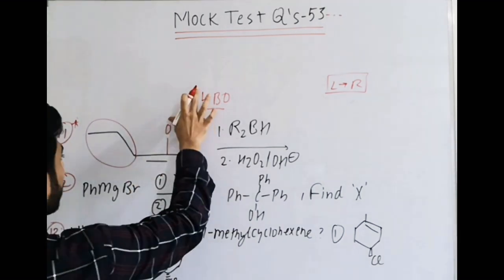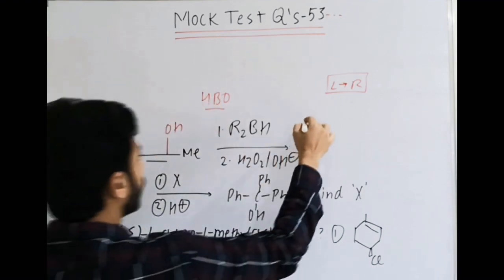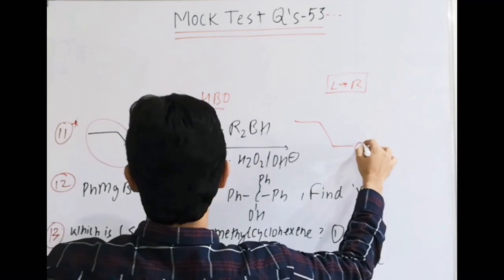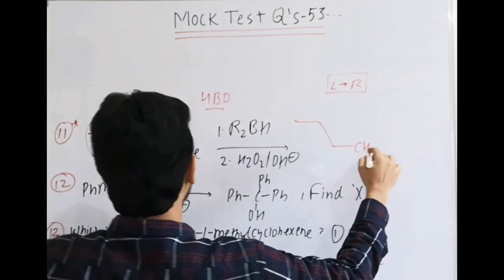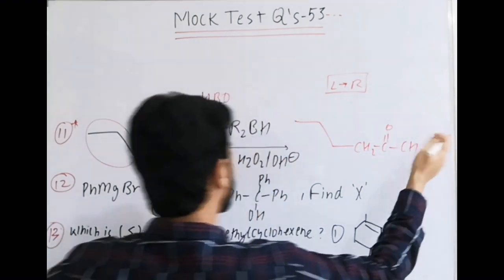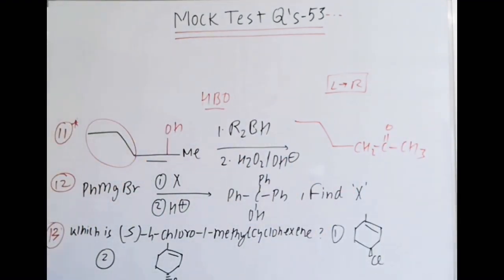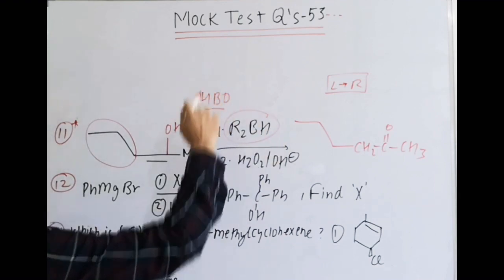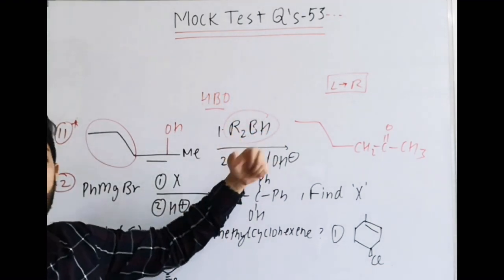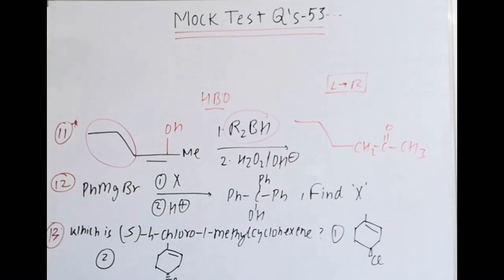After enol formation, it undergoes tautomerism and forms CH2C double bond OCH3. So you can try this question just like hydroboration oxidation. The only information I want to give you is that this is the disiamyl borane form, taken in place of BH3, more favorable as compared to BH3.